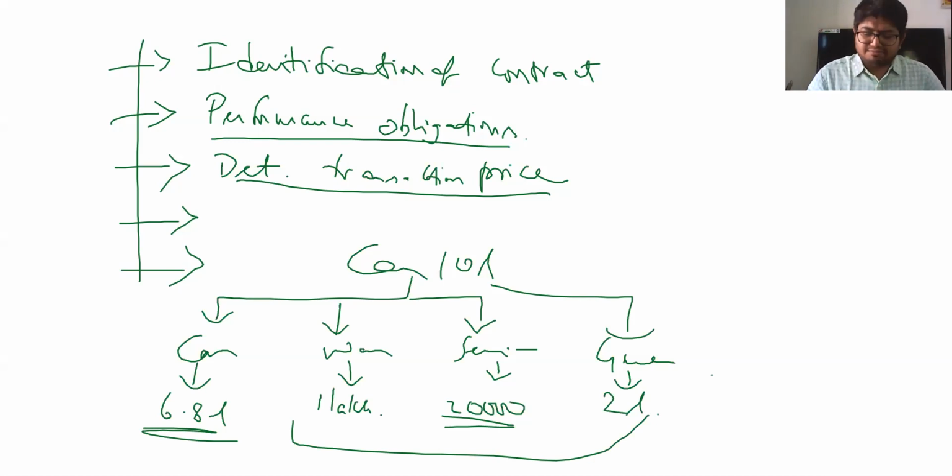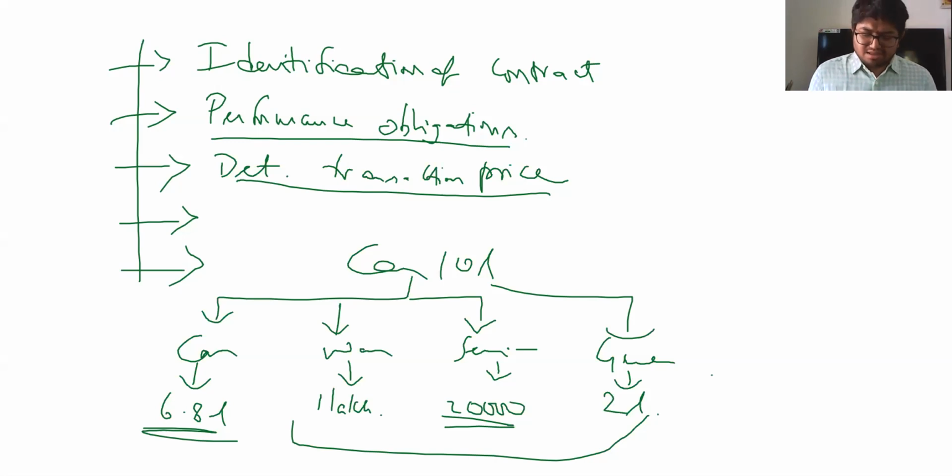Because of all these features being bundled and sold, I'm supposed to identify the individual transaction price for each of these identified obligations, performance obligations. That is the third step. Okay. Next, allocation of transaction price. This is what I generally mean. So now these are the individual transaction prices.